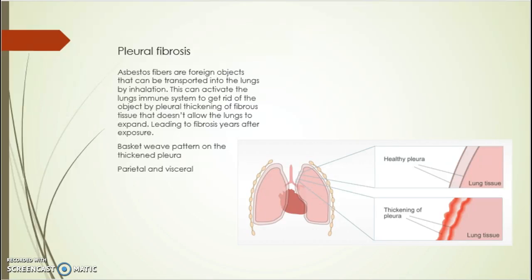Pleural fibrosis. The pleural lining is made from a fibrous tissue allowing the lungs to expand. When the tissue becomes defensive of a foreign object, it wants to ensure it doesn't enter the lungs, which triggers an inflammatory response that causes an accumulation of fluid in the pleural space, as well as a progressive buildup of fibrous scar tissue. The pleura becomes thickened, forcing the elastic fibers to no longer stretch as they would in a healthy individual. Advanced pleural thickening may close off the space between the two layers of the pleura, encasing the lung completely and causing restrictive lung disease. As a result, patients experience decreased lung volume and have to work harder to breathe.